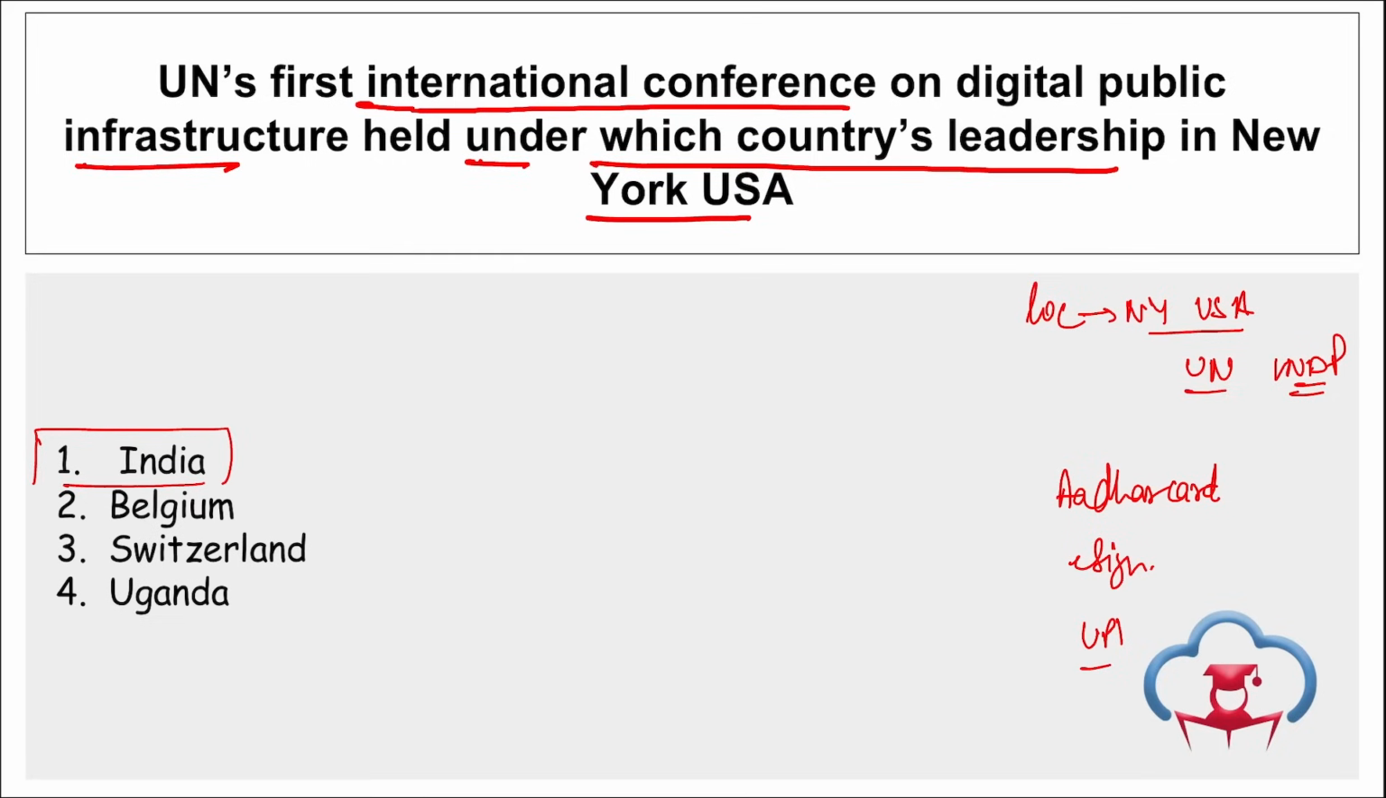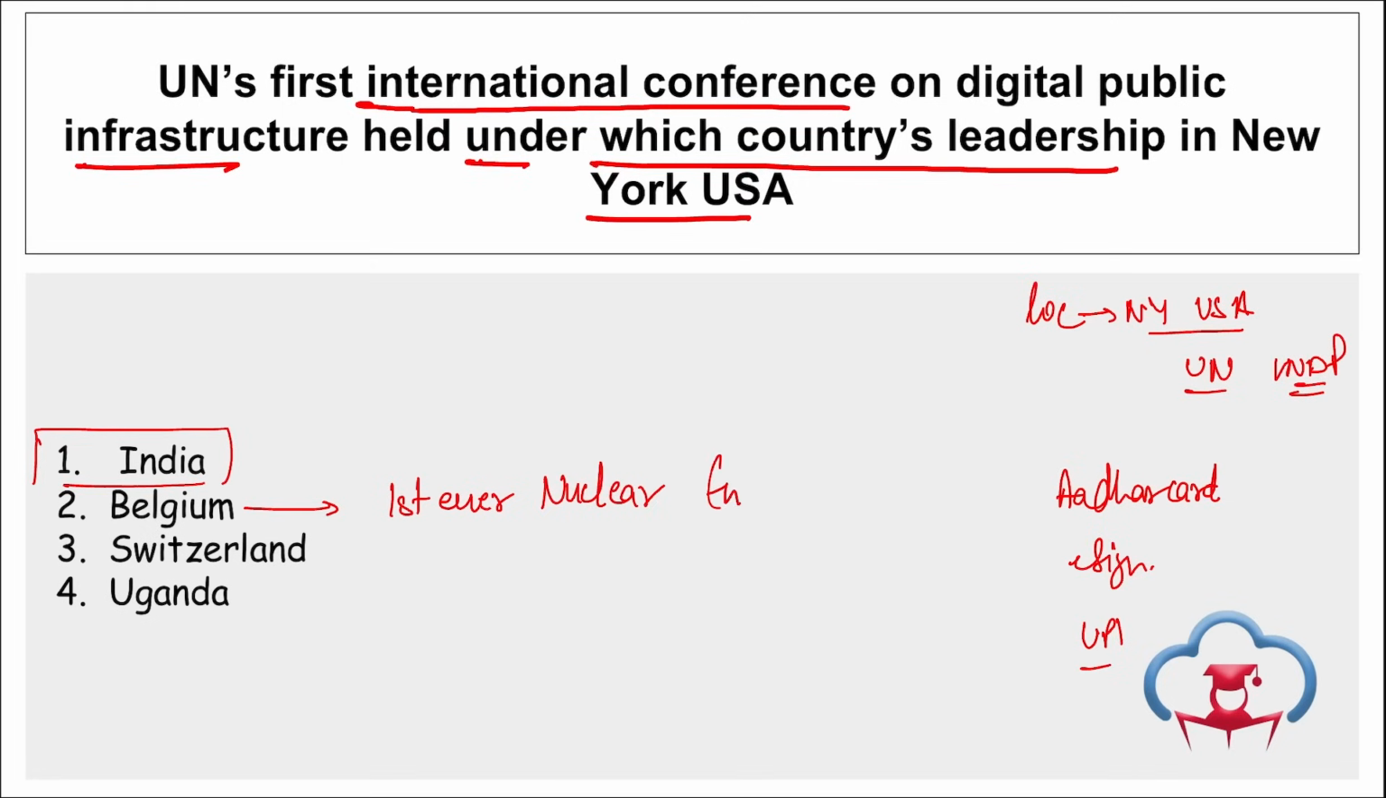Similarly, in order to encourage countries globally to develop their own framework for their own DPI, that is digital public infrastructure, so that they can also cater to the needs of their public. So it was India, under India's leadership, that this first international conference on DPI was held in New York, USA.